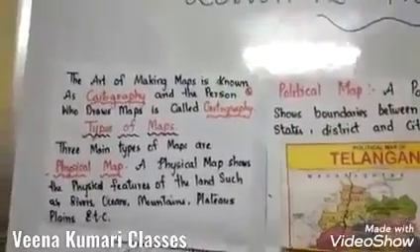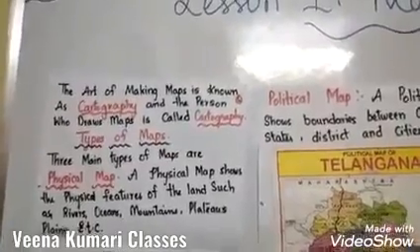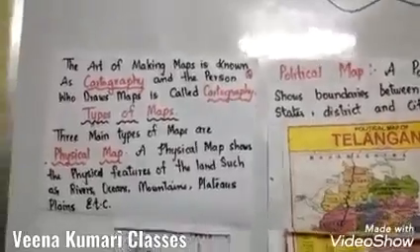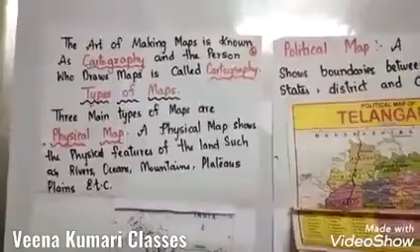Now, let us discuss types of maps. In present days, we don't have that problem. We can get it anywhere on our mobiles also. We can find our destination and location. There are three main types of maps. Once again, I am saying, types of maps.